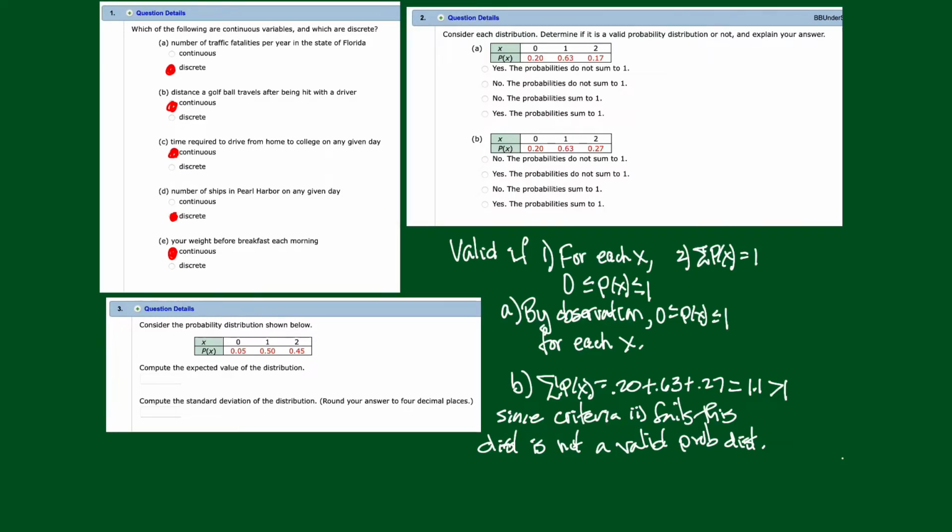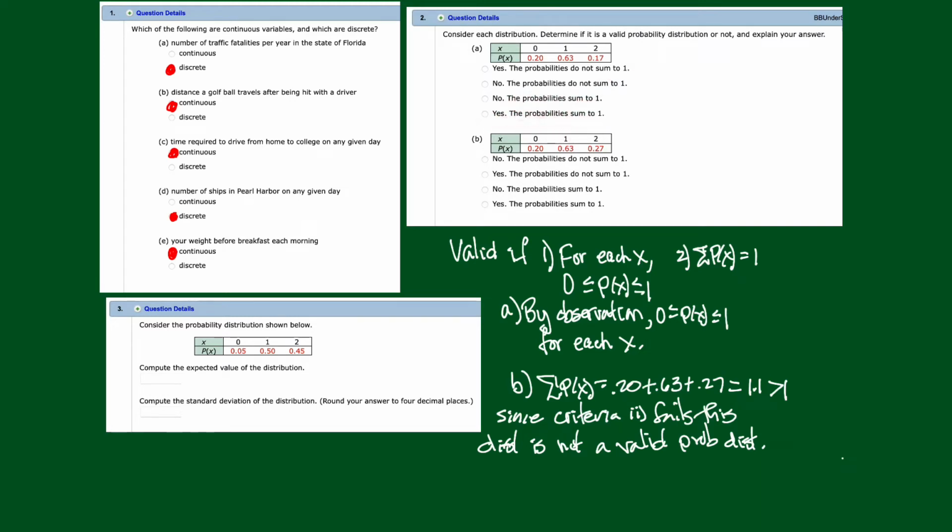So what does this first one say? The first one doesn't work, right? It just says, yes, it is a valid probability distribution because the probabilities do not sum to 1. That doesn't work. They do sum to 1, right? We proved that. So, yes, the probabilities sum to 1. This is what we want.